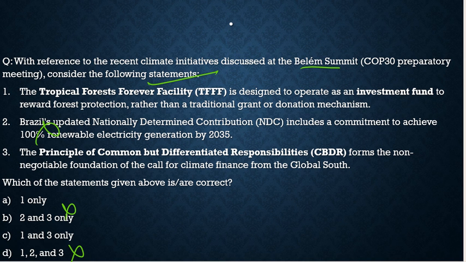We can eliminate option B and option D. What is the third statement? The principle of common but differentiated responsibility forms the non-negotiable foundation of the call for climate finance for the global south. That is true. So, with respect to this question, the correct statements are statement 1 and statement 3, and from the code given below, the correct code would be option C. With this, let's move to another slide and see what we have to discuss here.